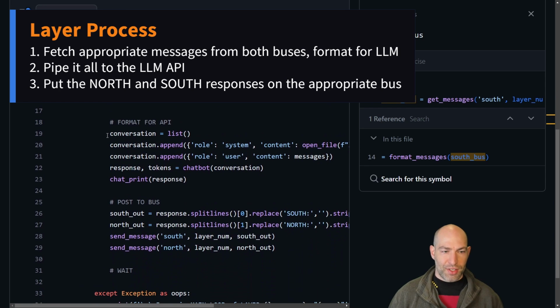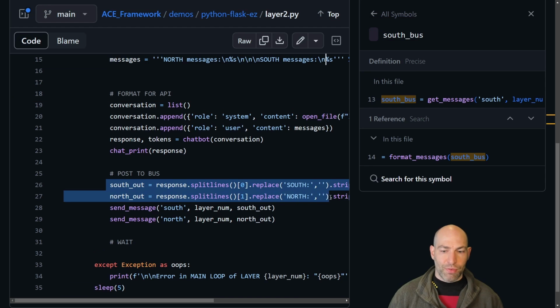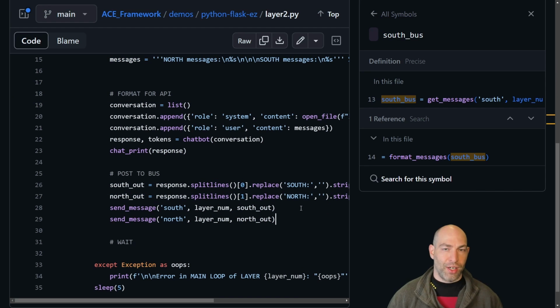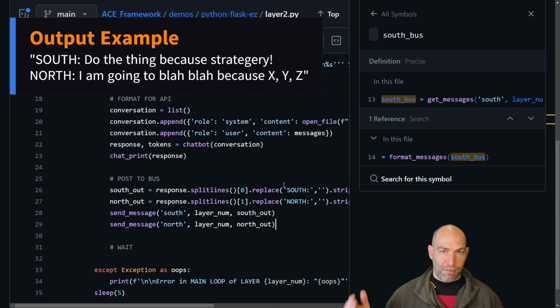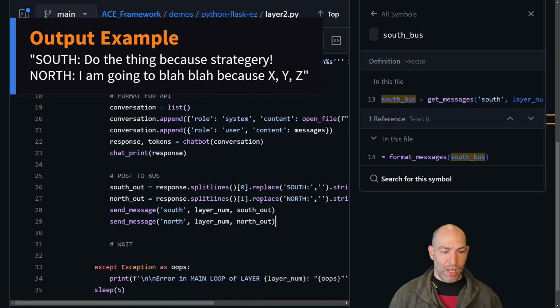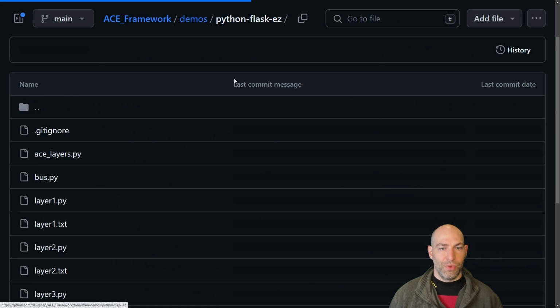And so then from there, it's almost identical again. But what we do is we actually split the output from the API into north and south, and I'll show you how that's formatted in just a moment, so that you have northbound messages in, southbound messages in, and then northbound and southbound messages out. And I'll show you all this running in just a moment as well. Okay, so that's the code. The code is super straightforward, very brain dead simple.